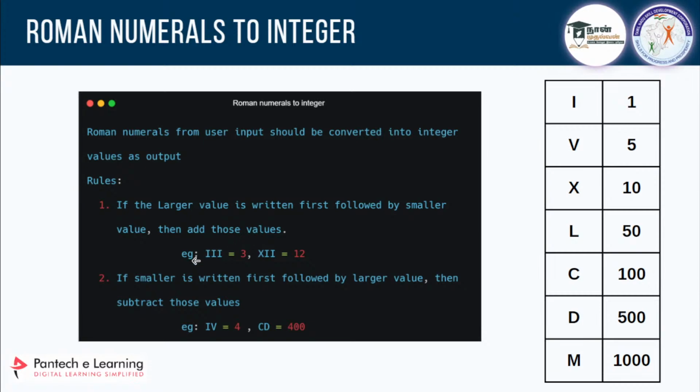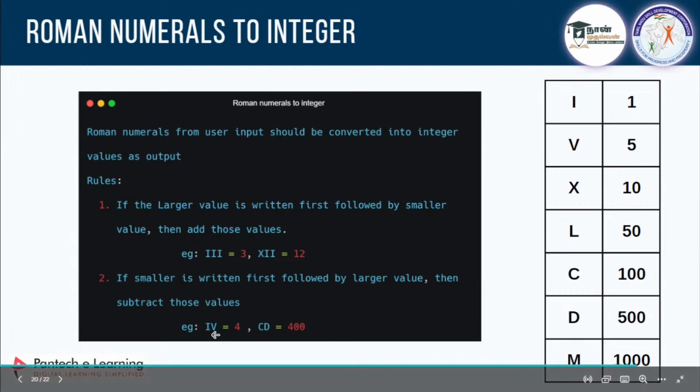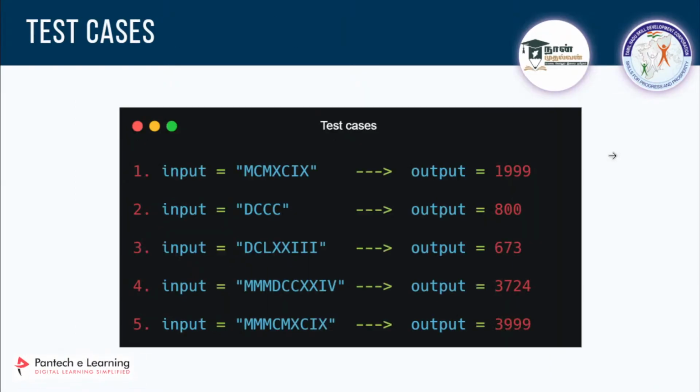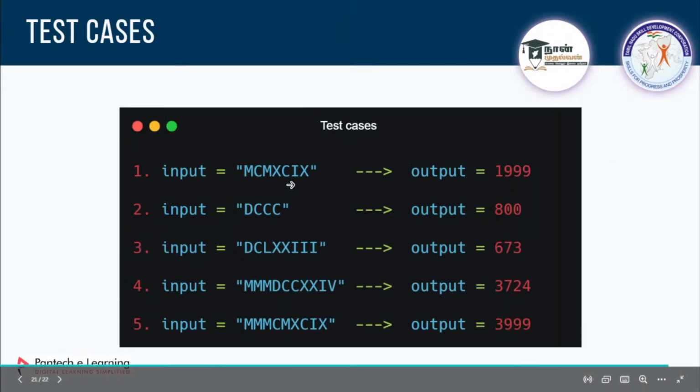Or else, if a smaller number is written first followed by a larger number, then you can subtract those. So if it is I and V, I is 1 and V is 5, so if you subtract it, the output will be 4. And we have to make this with the help of a dictionary and loops. And these are the test cases to check whether you got correct answers or not.